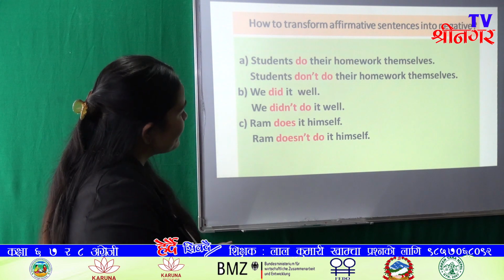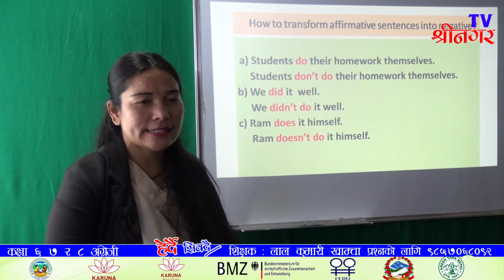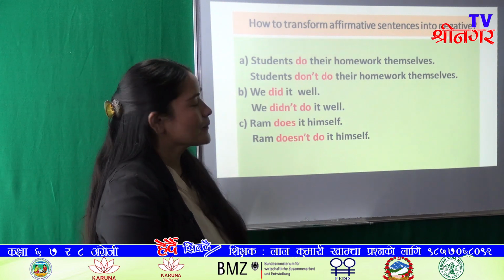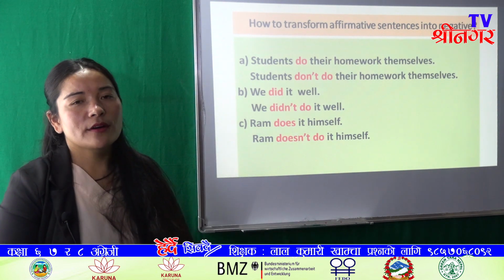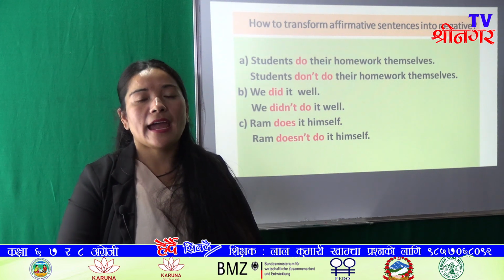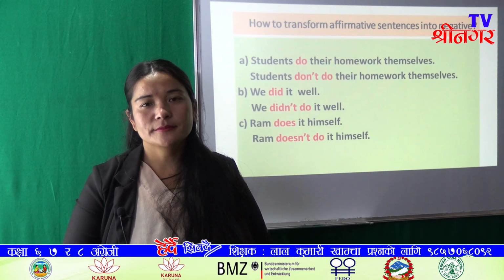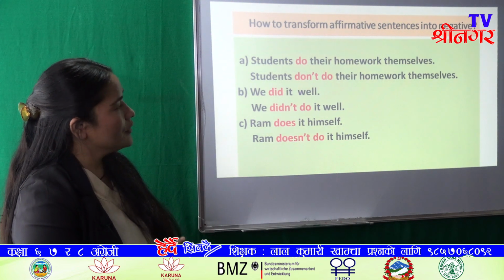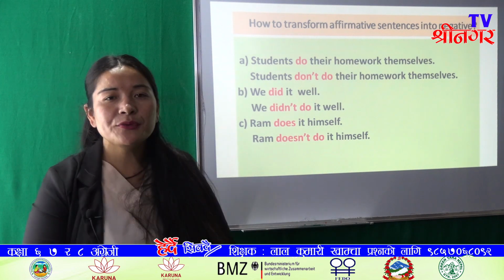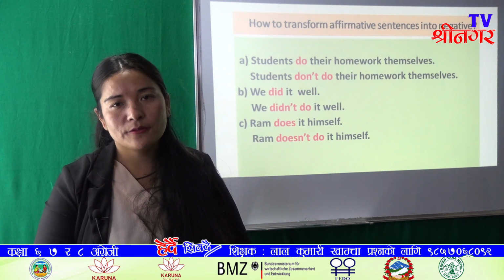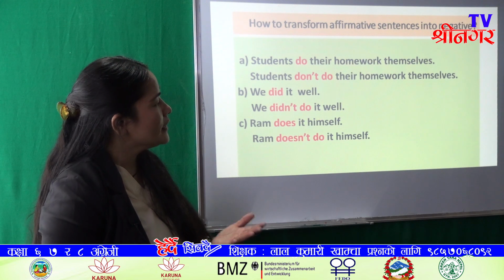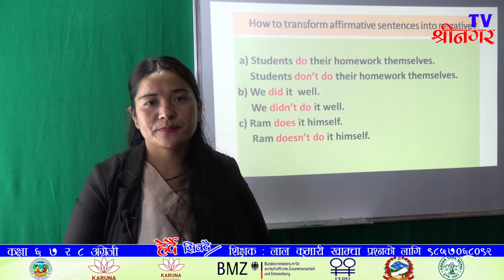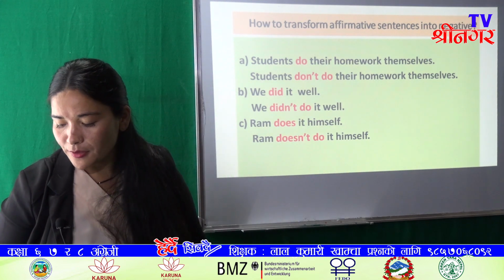So Ram doesn't do it himself. It means do verb also functions as main verb. And in these examples, all these do verbs are used as main verb, and we change them into negative according to their forms. Okay, have you understood?